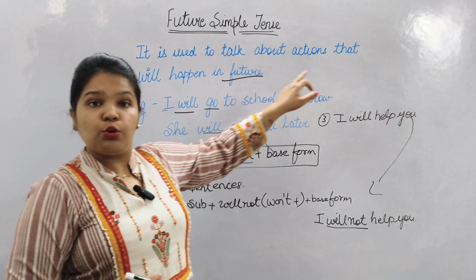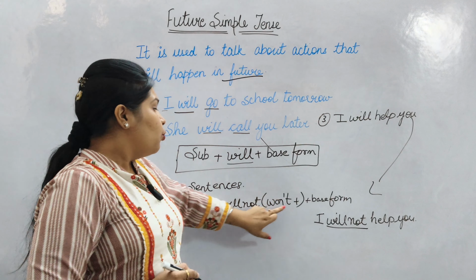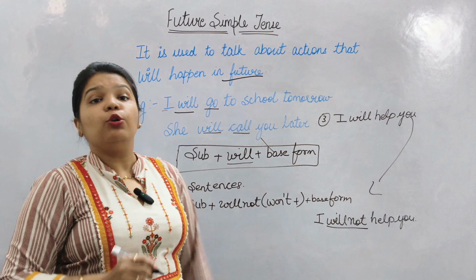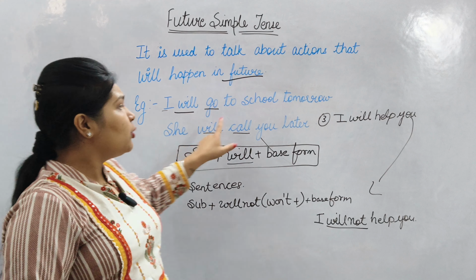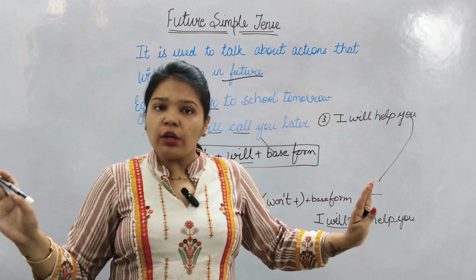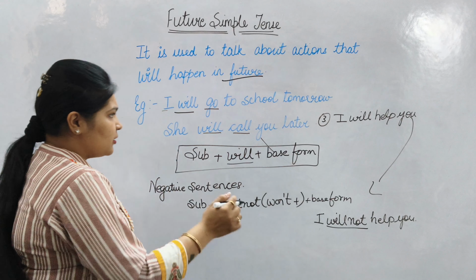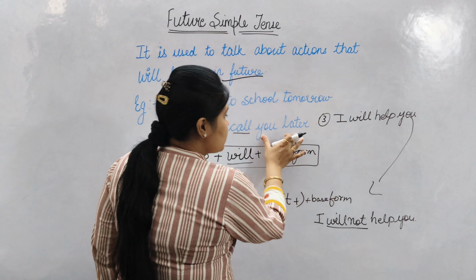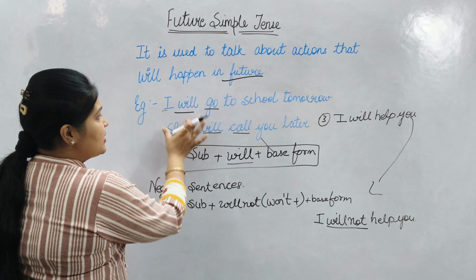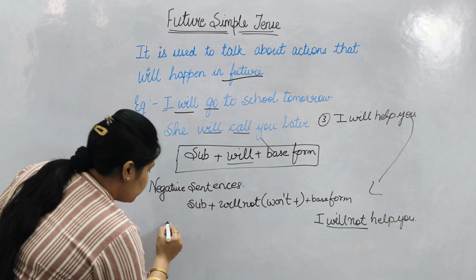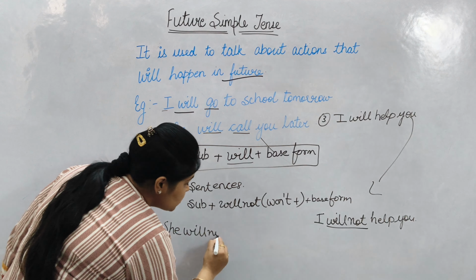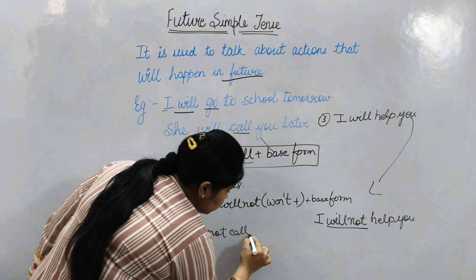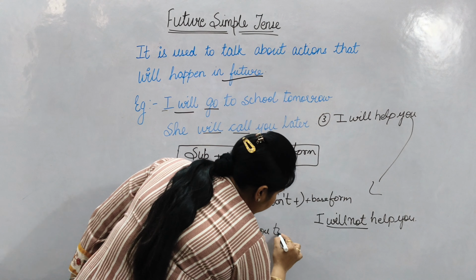I will go to school tomorrow. I won't go, or we can say I will not go to school tomorrow. She will call you later. She will not call you later. So these were the positive sentences with the negative sentences. Let's make one more. She will call you tomorrow. She will not call you tomorrow.